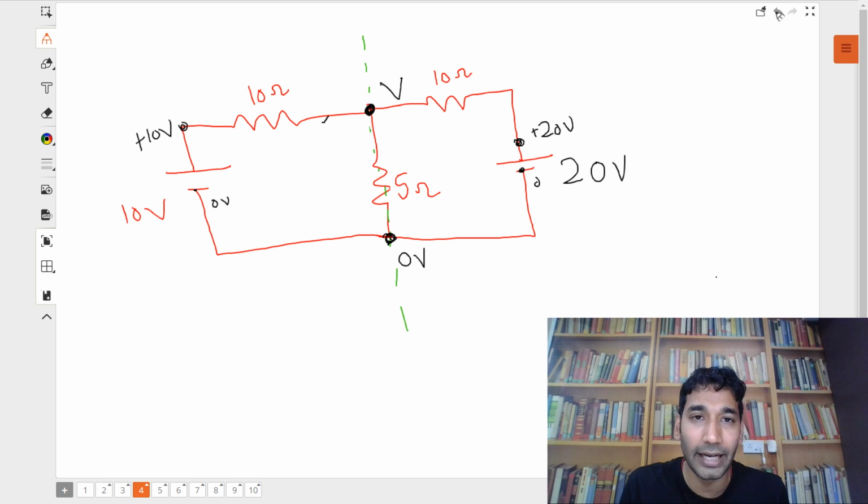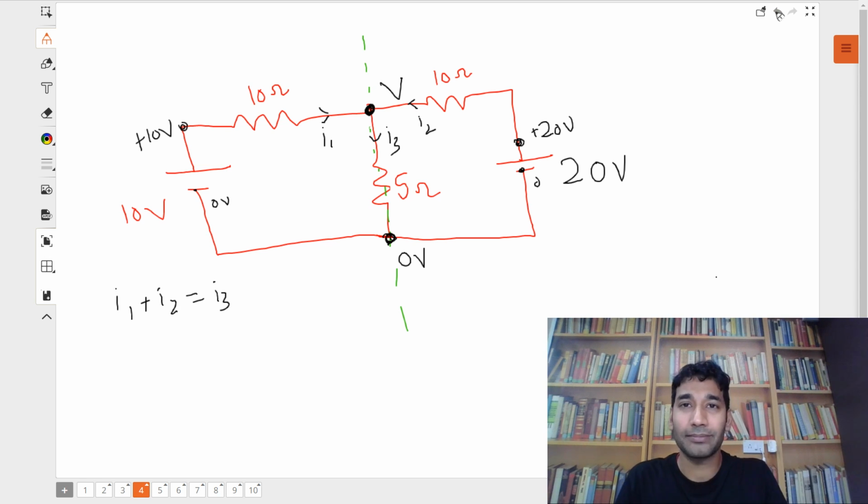Now see what I am doing. I will take I1 current coming here. I will take I2 current coming here. And I will take I3 current going down. And I will say I1 plus I2 is equal to I3. Obvious. Net current coming is net current going. And current is potential difference: V is equal to IR. So I is what? V by R.